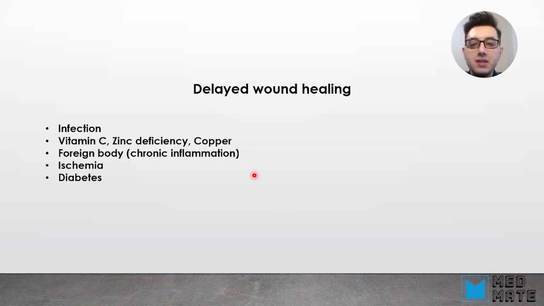Also, foreign bodies, because they lead to chronic inflammation, cause delayed wound healing. Also, we know that ischemia can cause this, because ischemia is when there is lack of nutrients to the tissue, and we need nutrients for healing to happen. Now, diabetes is also another reason that patients have delayed wound healing.